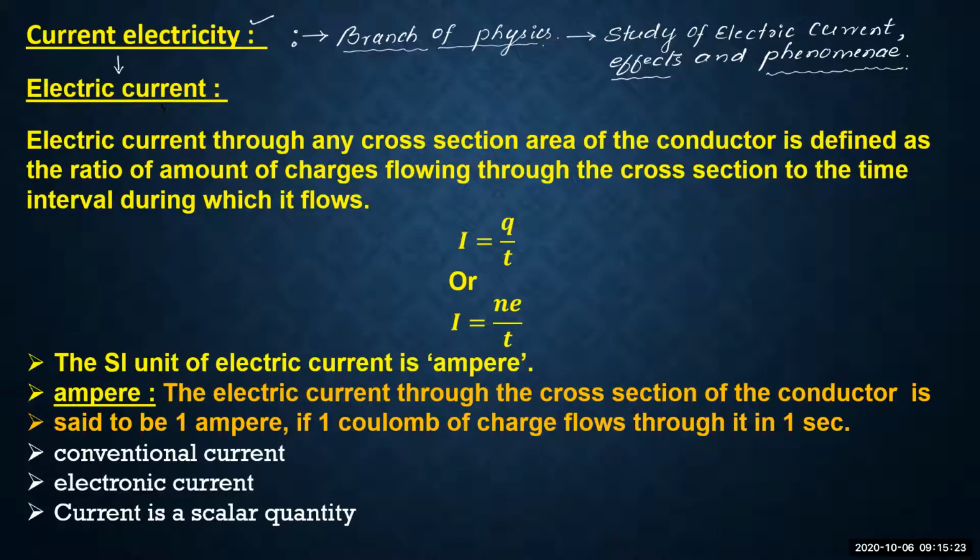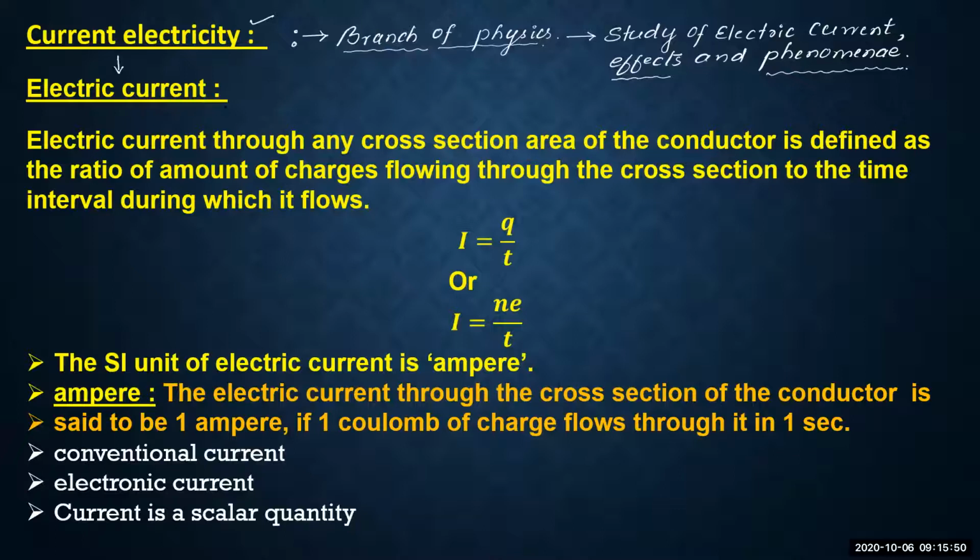It appears as if there is only exchange of terms, but they are completely different, because current electricity is a branch of physics. It is the subject what we are going to study. It is the theory what we are going to study. But whereas electric current is a completely different concept.